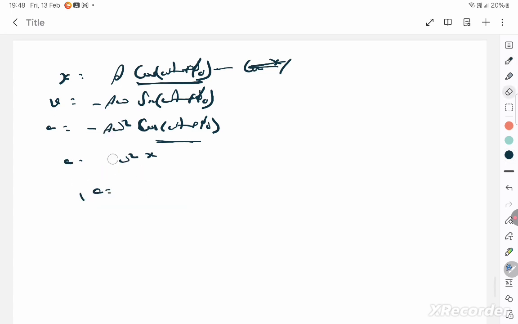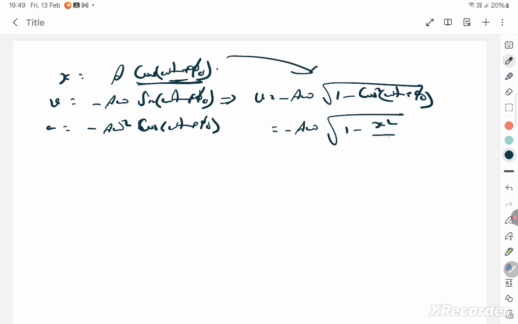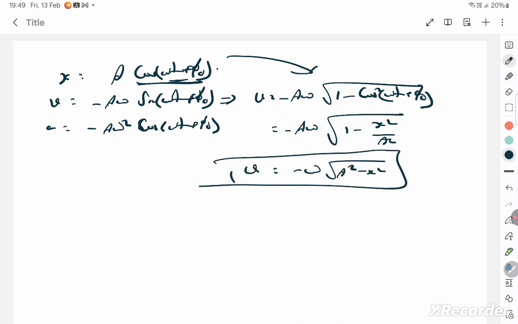Okay, that is one. Next thing that I want you to have a look at is this velocity can also be written as v is equal to minus A omega root of 1 minus cos square omega t plus phi naught. And you know cos omega t plus phi naught is x by A. So minus A omega root of 1 minus x square by A square. So when you take LCM, A and A will get cancelled. You get minus omega root of A square minus x square. This is the velocity at any instant.